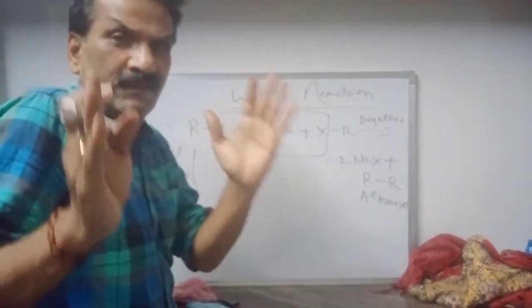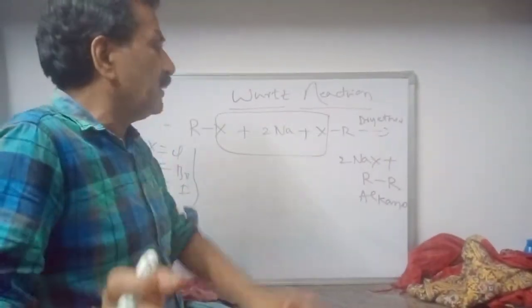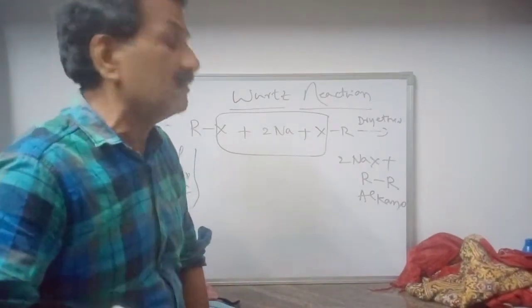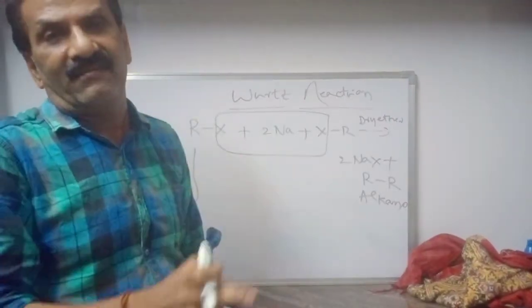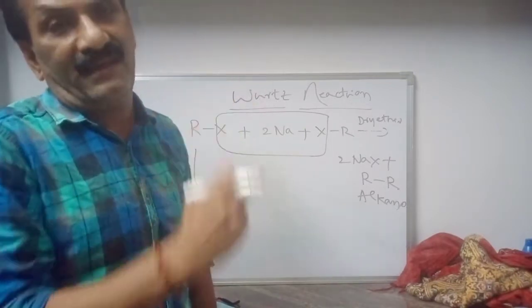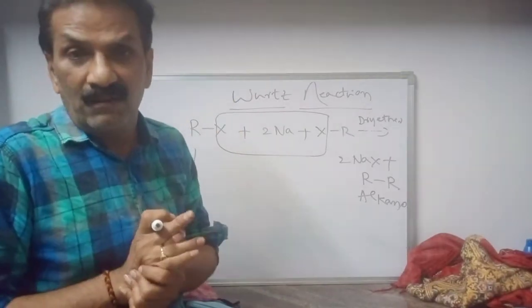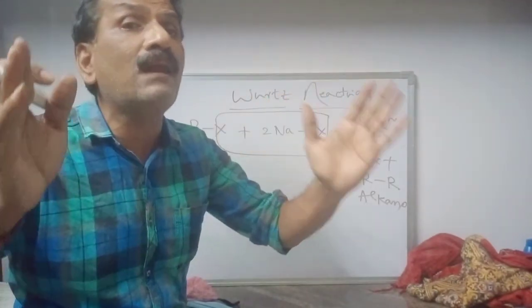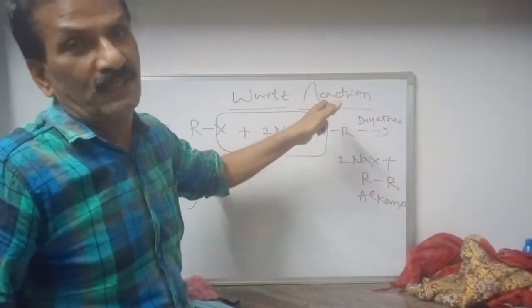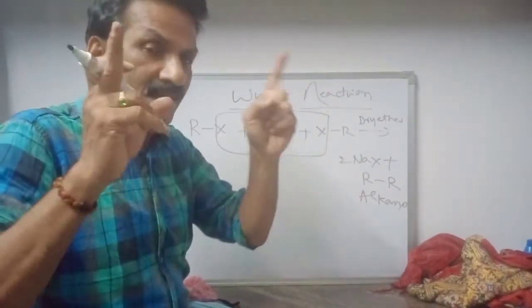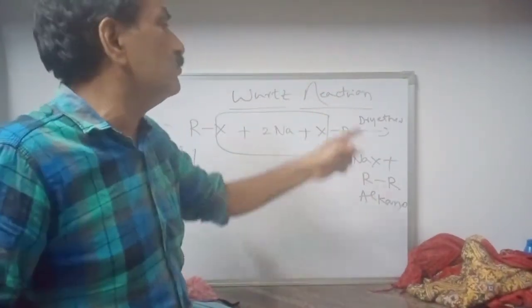So using Wurtz reaction, we are going to prepare higher alkanes, that is symmetrical alkanes, that is even number of carbons. We cannot prepare odd number alkanes or unsymmetrical alkanes using Wurtz reaction. We can prepare only even number alkanes, that is symmetrical alkanes, using Wurtz reaction.